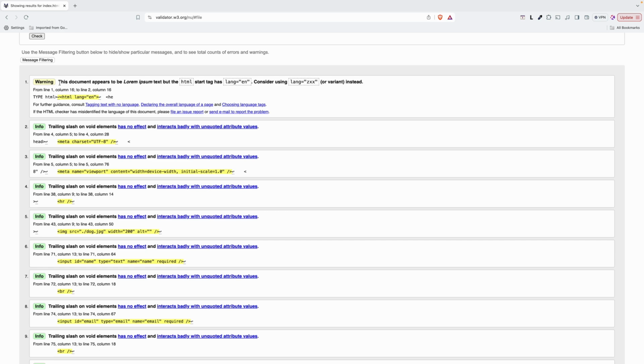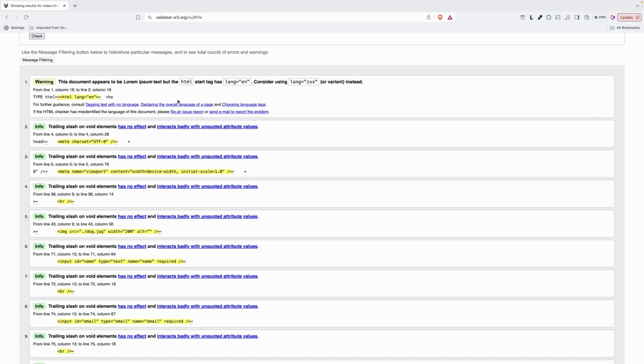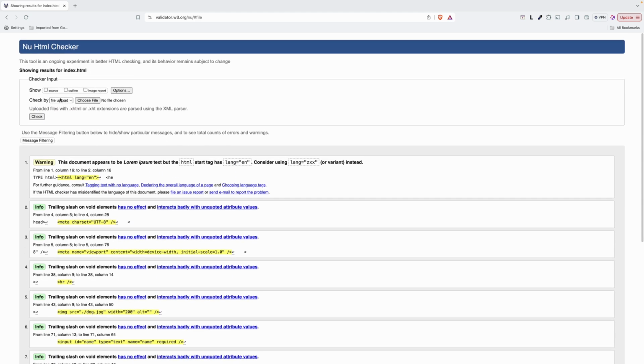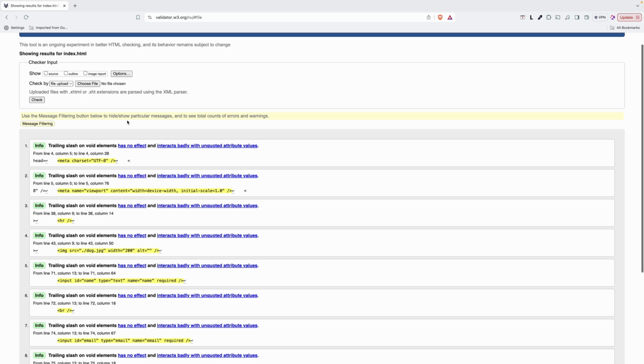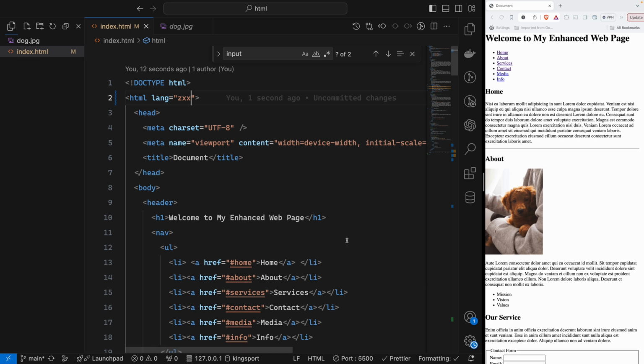We just have that one warning. If you want to remove that one, you can do it like it's mentioned, set the lang attribute. So let me check again. Choose file, check. Perfect, everything is perfect, completed, no error, no warning to show. So that is pretty much about validating your HTML and everything.